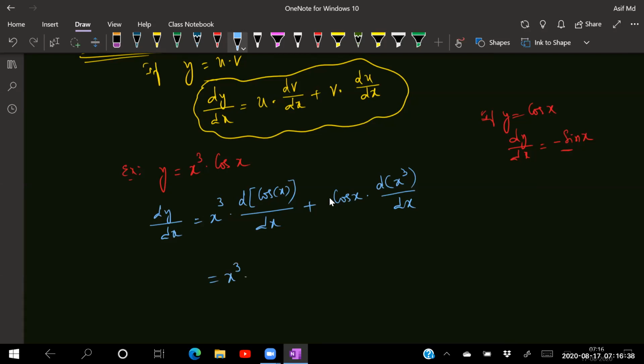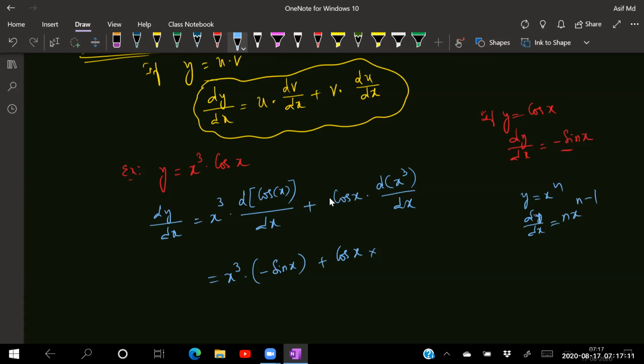So that will be equal to x cube into the differentiation of cos x, which is minus sin x, plus cos x into the differentiation of x cube. What is the differentiation of x cube? If y is equal to x to the power n, then dy by dx is equal to n into x power n minus 1.